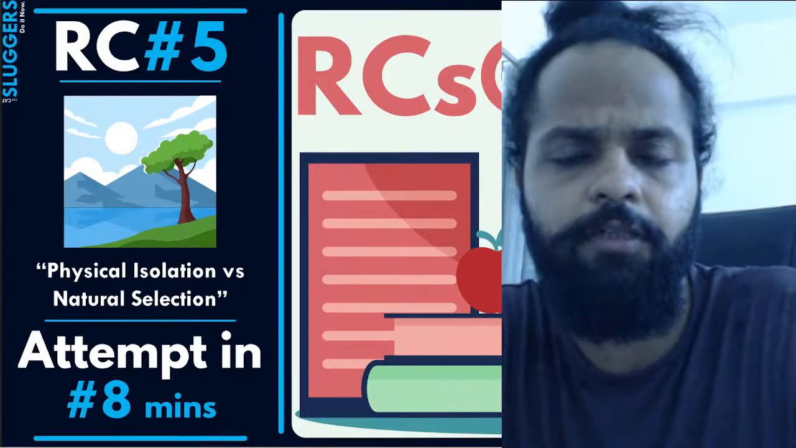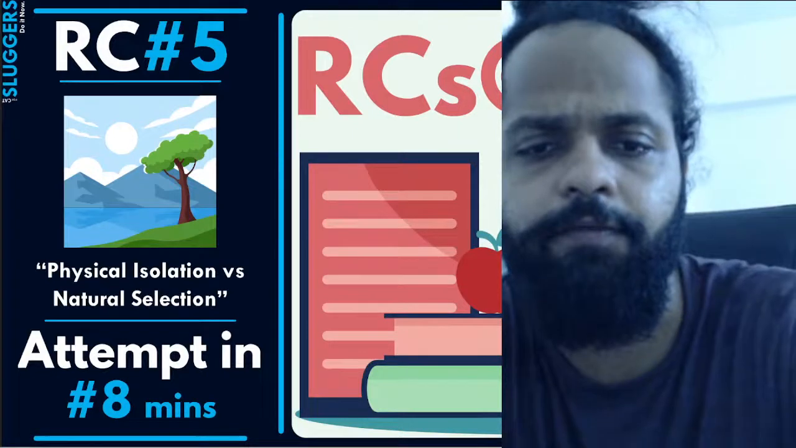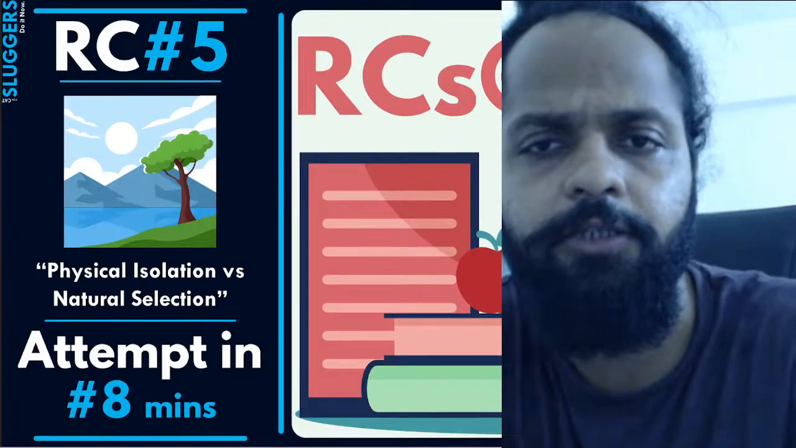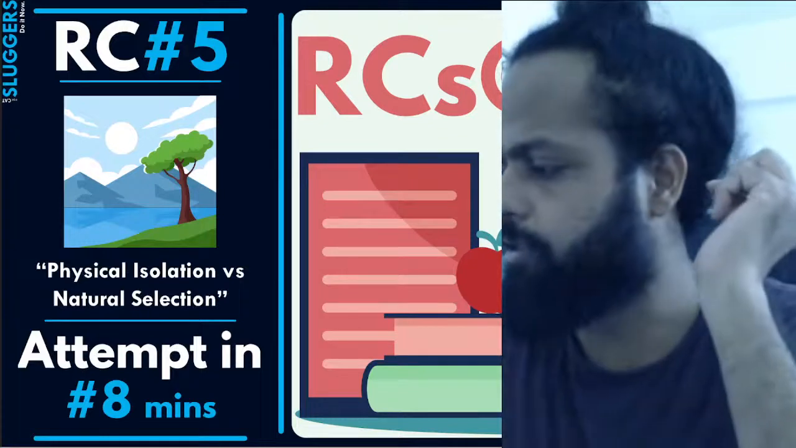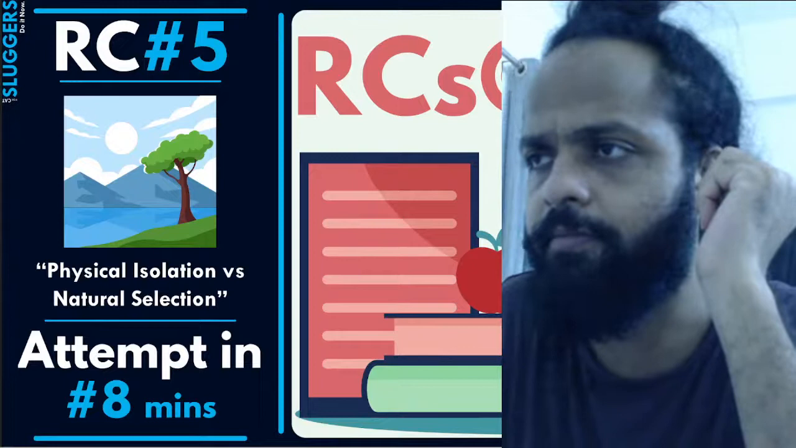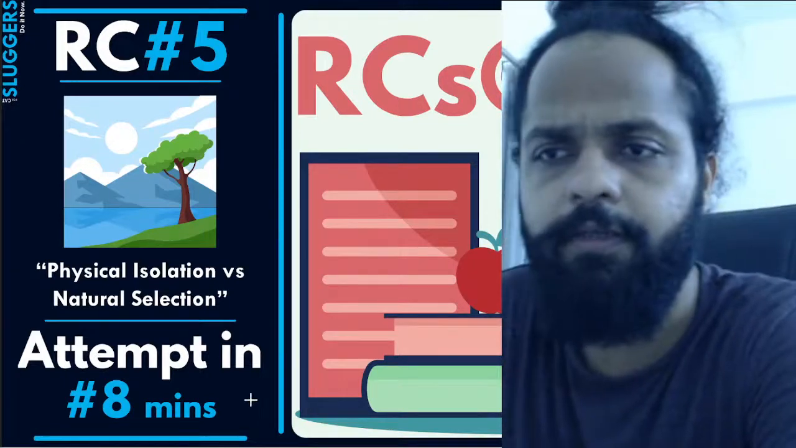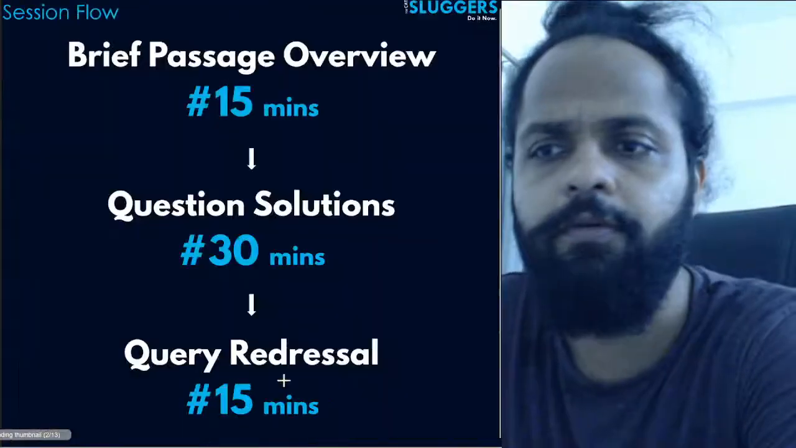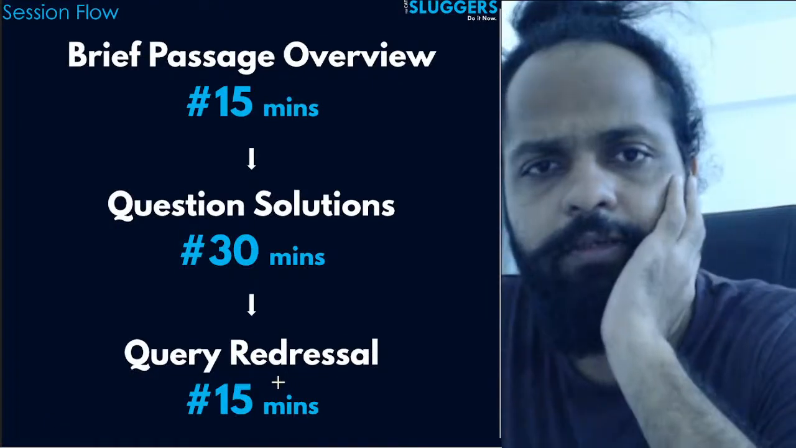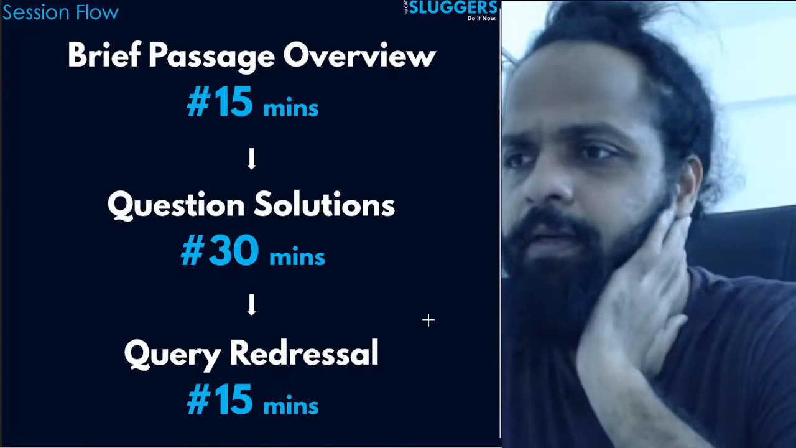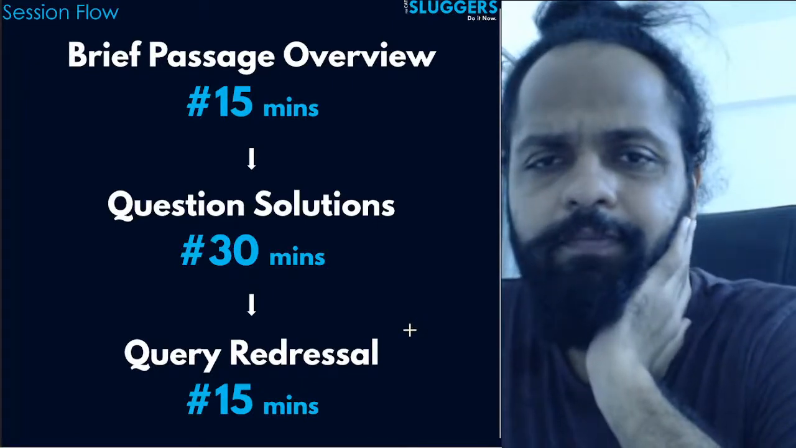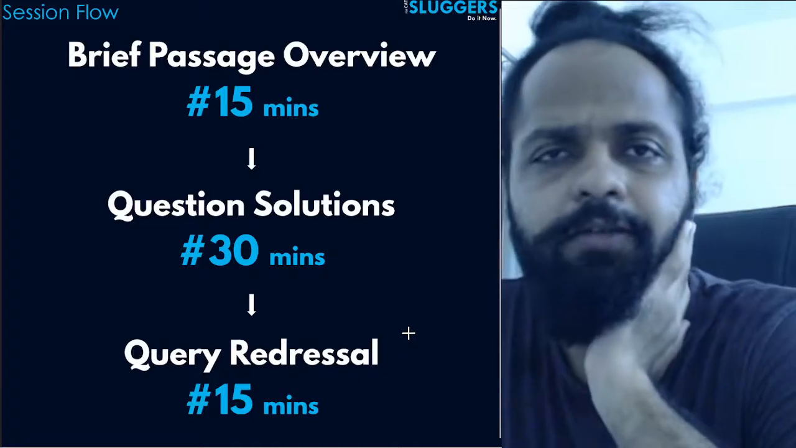Good evening, guys. Welcome to RC number 5, the fifth episode of the RCs at 6 p.m. series, physical isolation versus bachelor selection. This RC was asked in your CAT exam of, I think, 17 or 18, probably. A short one, quite a short RC, in fact, just 299 words and 3 questions.